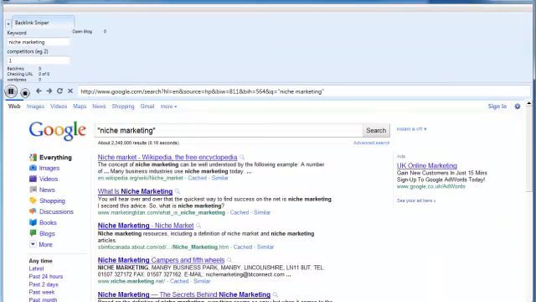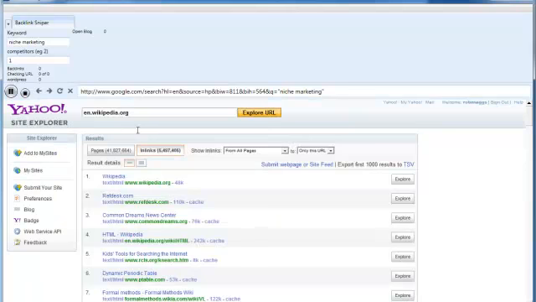The software goes off to Google, searches for the term niche marketing, and then goes off to Yahoo Site Explorer, and will take all the links that it finds there, and then it will look for WordPress blogs within those links.